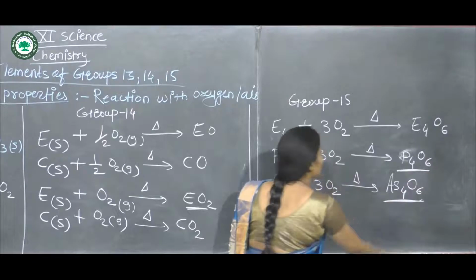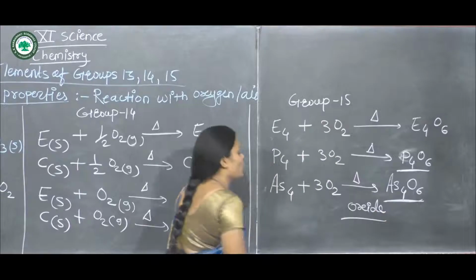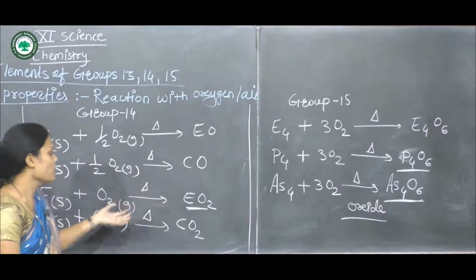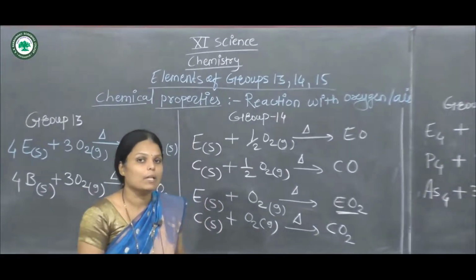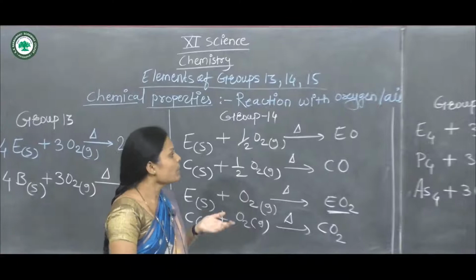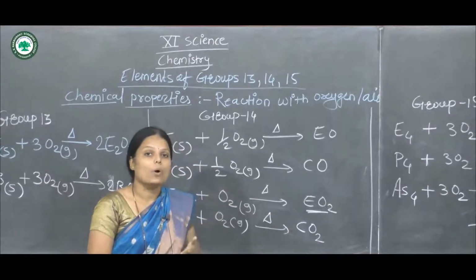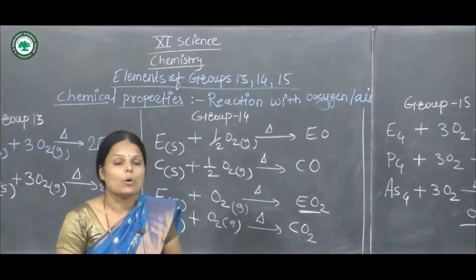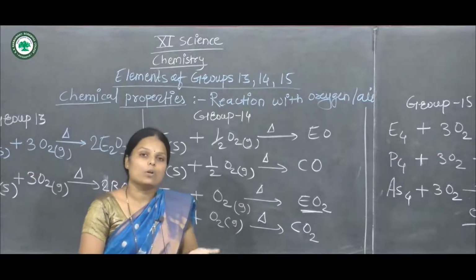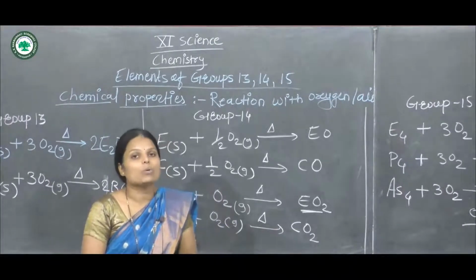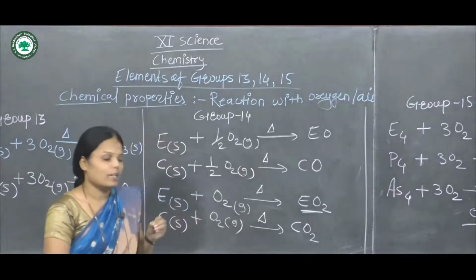This is the oxide compound formed by group 15 elements. So groups 13, 14 and 15 all form oxide compounds by reaction with oxygen and air in the presence of heating. All three groups react with oxygen or air and form new compounds, the oxides.